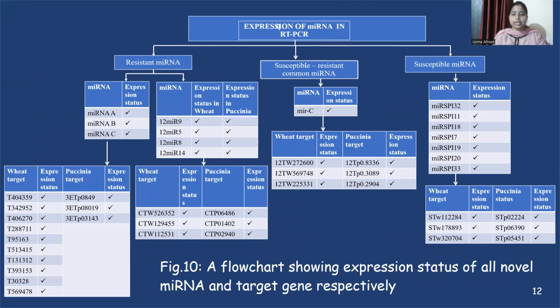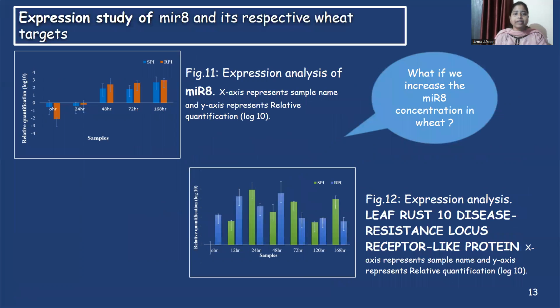This is a flowchart showing the expression status of all novel microRNAs and their respective target genes. In figure 11, the expression of microRNA 8 is directly proportional to the expression of its target, that is leaf rust resistant protein in figure 12. As the infection time point increases, the expression of microRNA 8 increases. So if we increase more the expression of microRNA 8 artificially in wheat plants, the wheat plants will be resistant towards leaf rust.